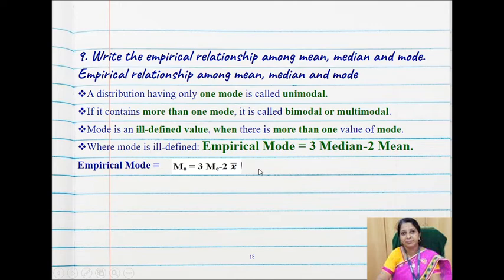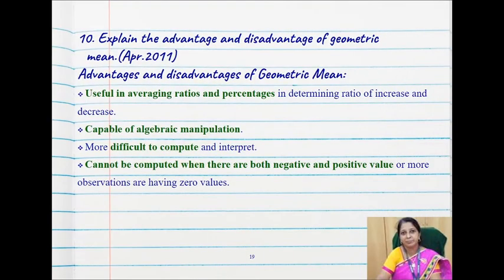So, in that case, we use the empirical mode. The empirical mode is given by the formula 3 median minus 2 mean, that is, 3 times median minus 2 times mean. This is how you give the empirical relationship among mean, median and mode.